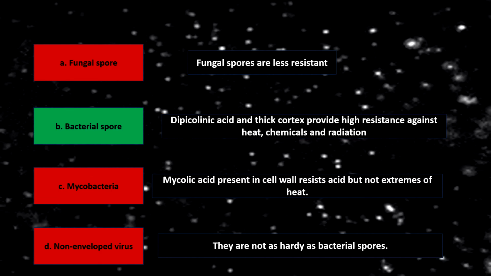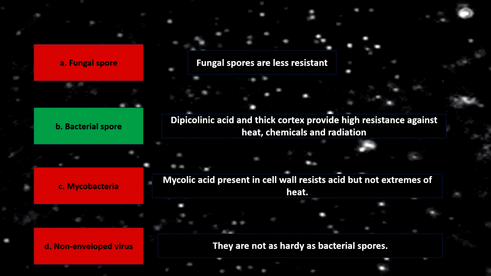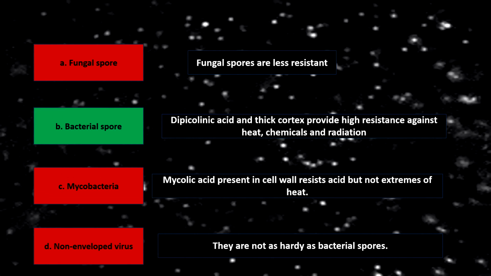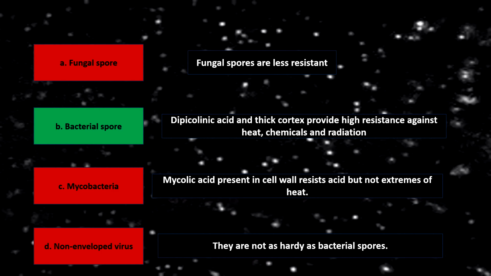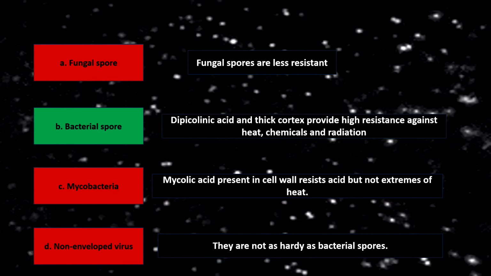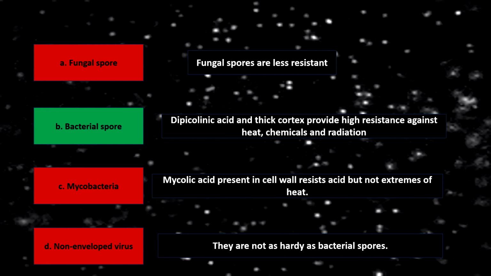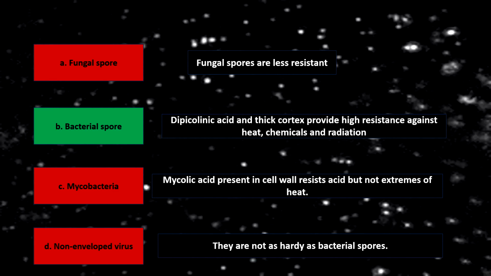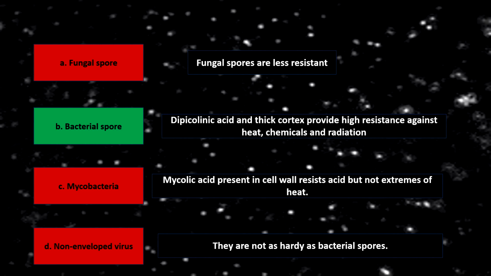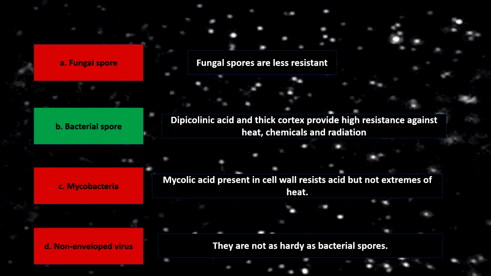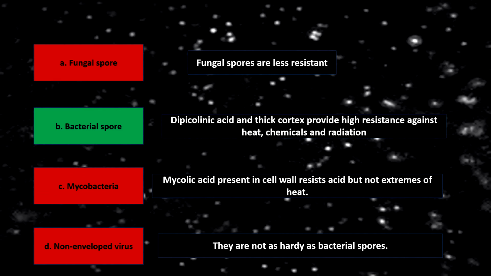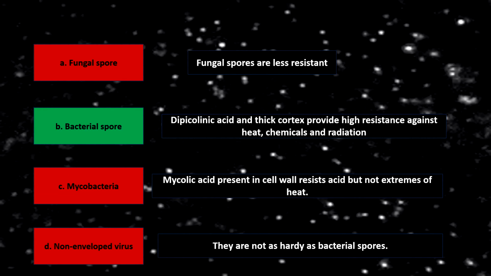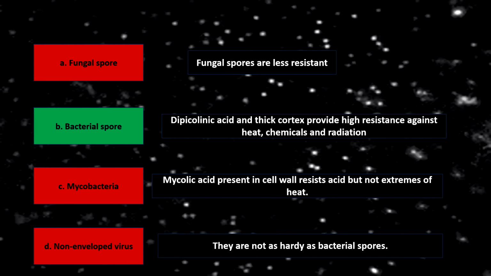Bacterial spore contains dipicolinic acid and thick cortex which provide resistance against heat, chemicals and radiation. Regarding option C, mycobacteria. Mycobacterial cell wall contains mycolic acid which confers resistance against acid but not against extremes of heat. Regarding option D, non-invasive virus, as we all know that they are not as hardy as bacterial spore.